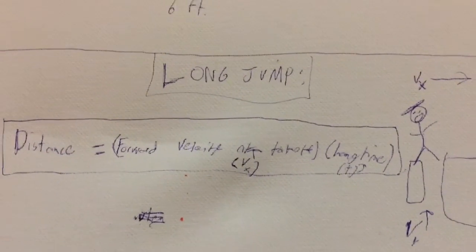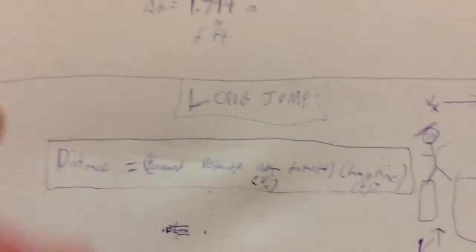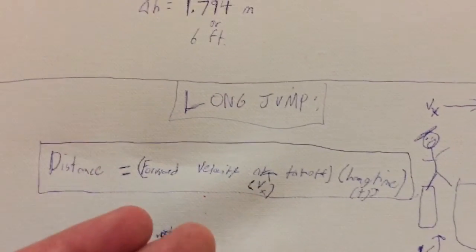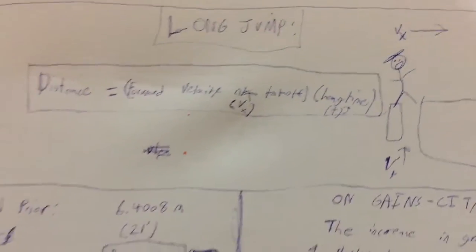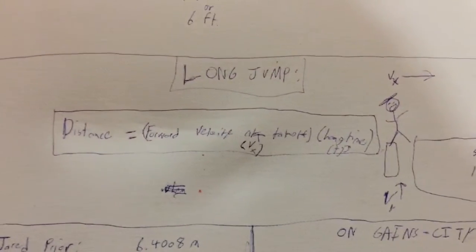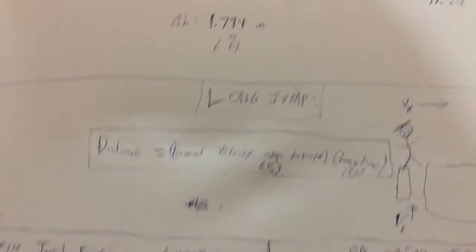So the formula expressed in this is going to be distance equals your velocity in the forward direction times the hang time in the air. So it's kind of like, you know, delta x equals vt.